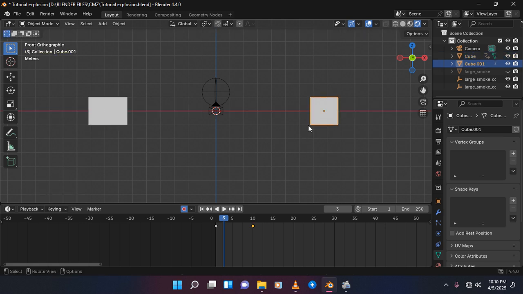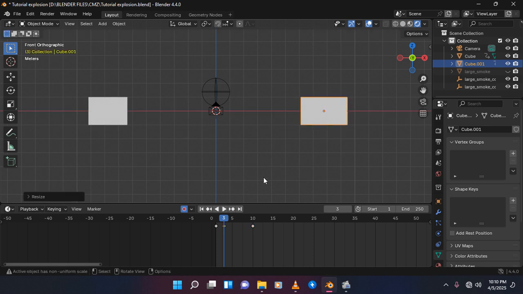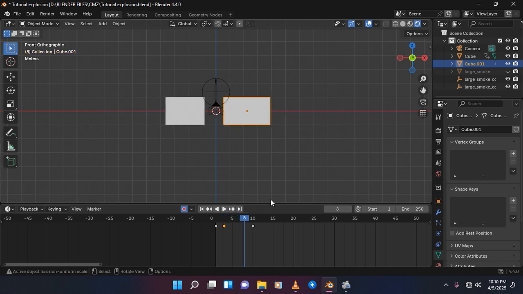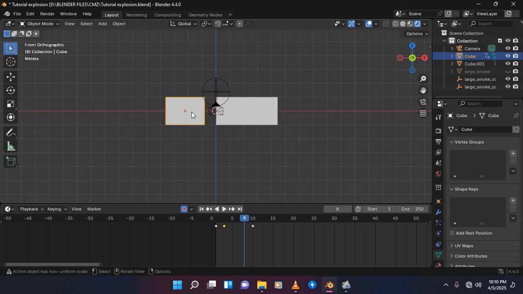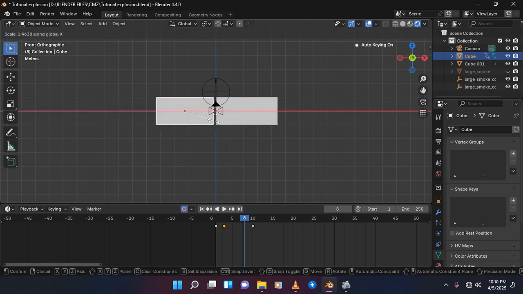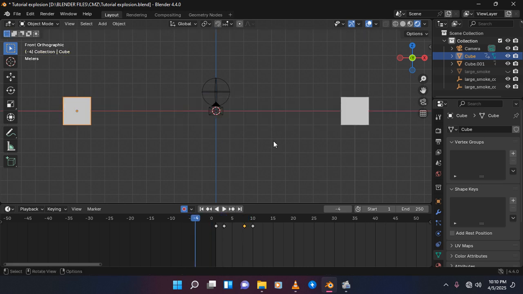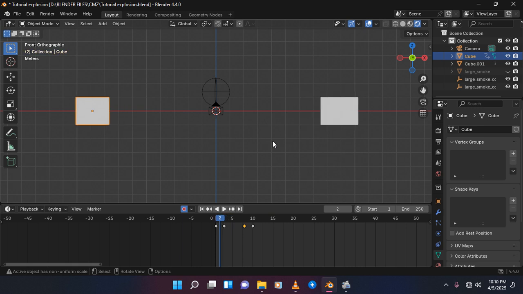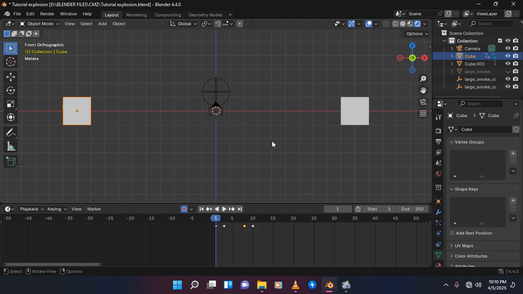Same for this cube, S, X, scale just a bit, and go to frame 8 and also scale, S X, scale just like that, and on this cube, S X, scale just like that. Okay, so when you play the animation, you see it doesn't look bad. Okay, so that's how you do it.